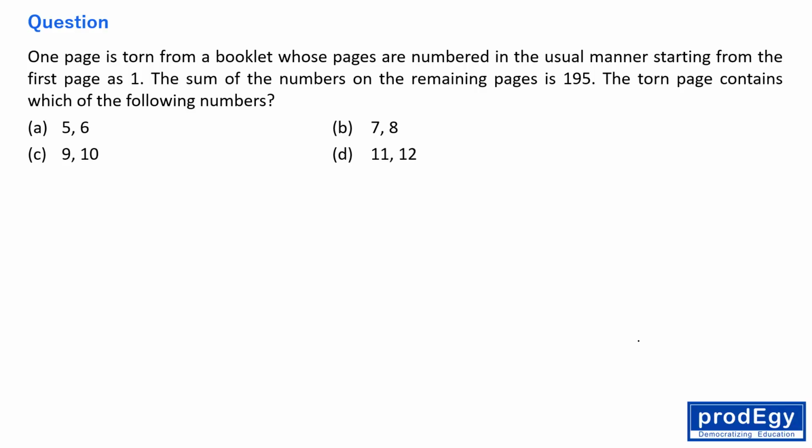Okay, this question is very good. This question is from number system, and in number system also, this question belongs to summation n, right? The question is saying one page is torn from a booklet whose pages are numbered in the usual manner starting from the first page as 1. The sum of the numbers on the remaining pages is 195, right? The torn page contains which of the following numbers?